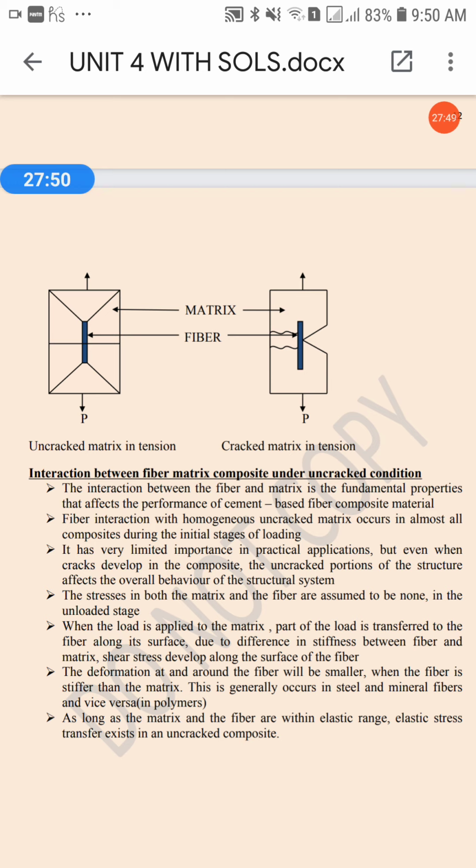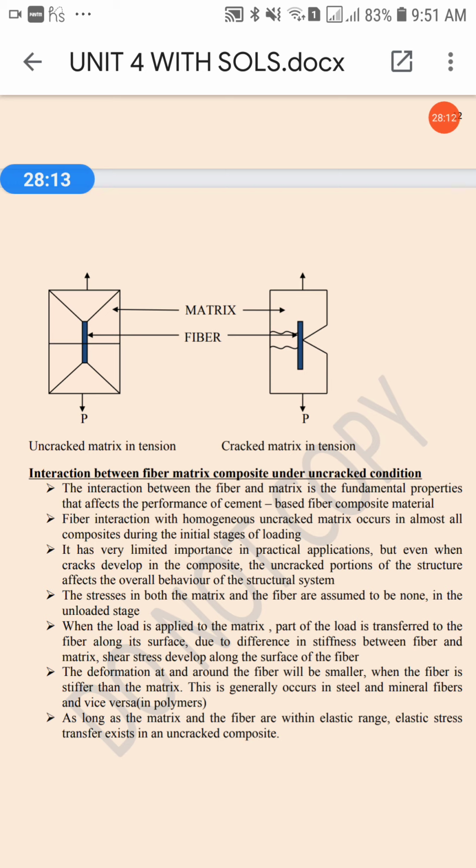There are some tests to detect fiber matrix bond. Fiber matrix bond behavior can be studied using either direct or indirect tests.